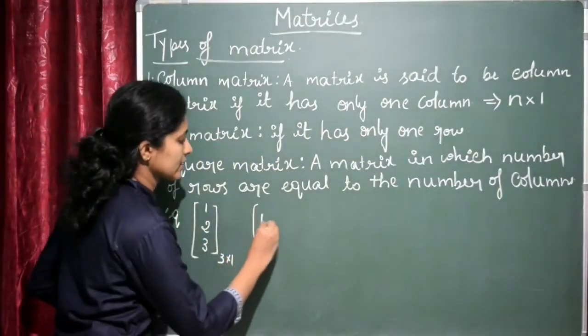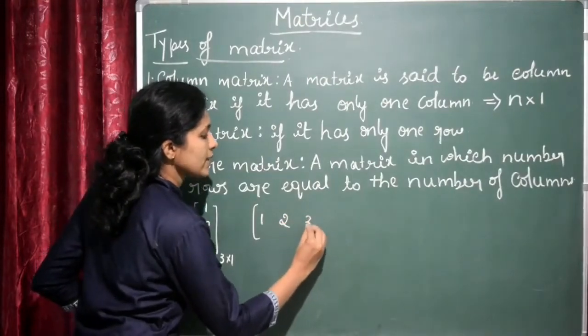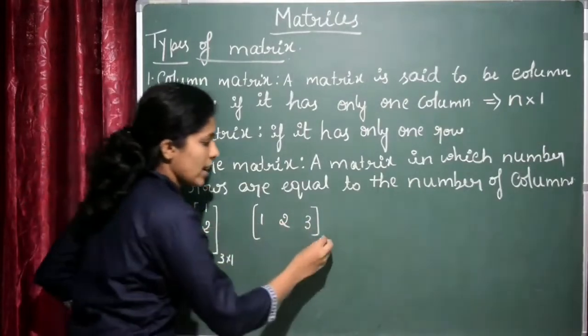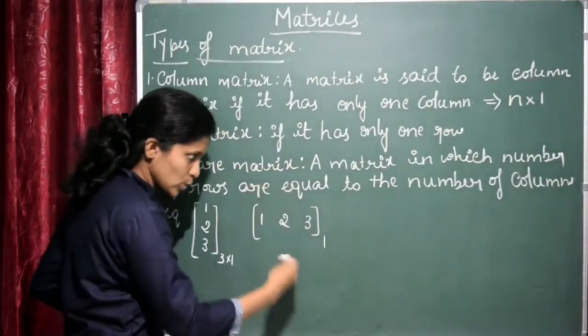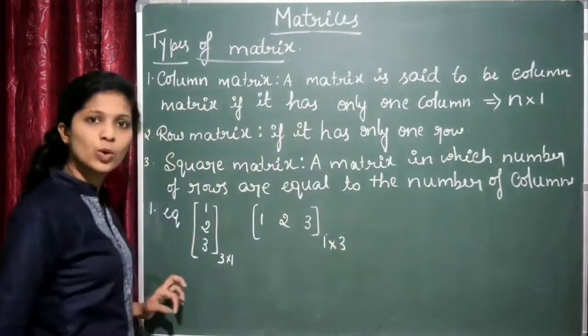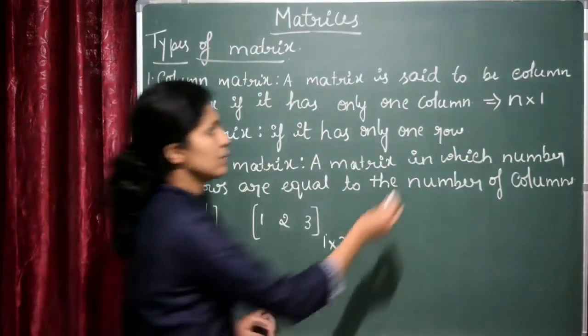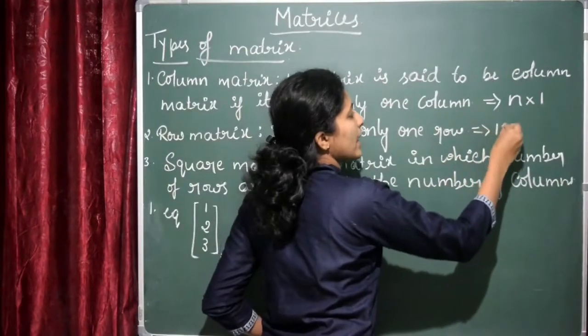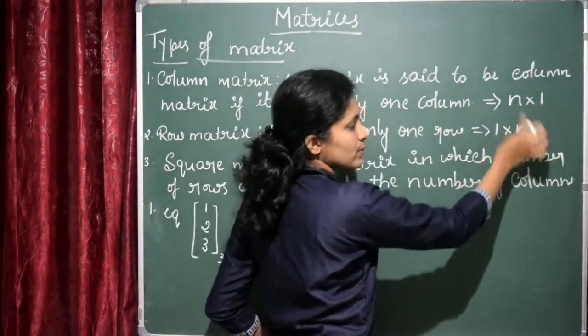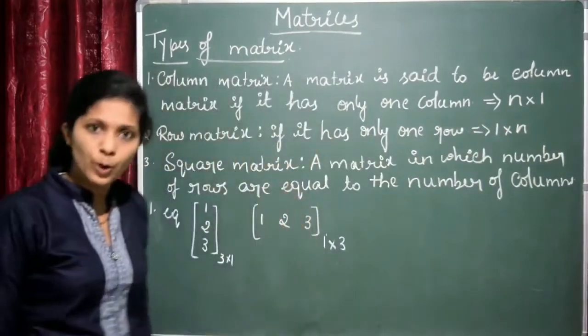Example, I can write like this, right? 1, 2 and 3. What is the order of this matrix? How many rows are there? 1. And number of columns? 1, 2 and 3. So this is a 1 by 3 matrix. So in general, what is the order of the row matrix? It will be always 1 by n. Number of rows is fixed, that is 1, and number of columns may be anything. That is the row matrix.